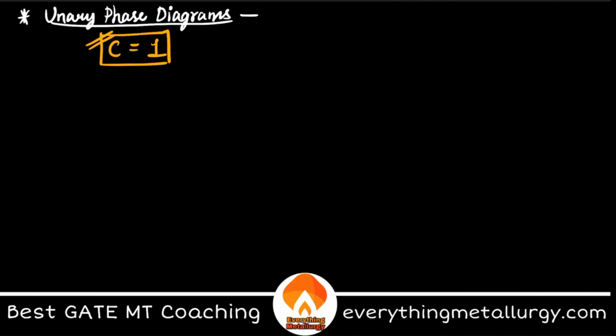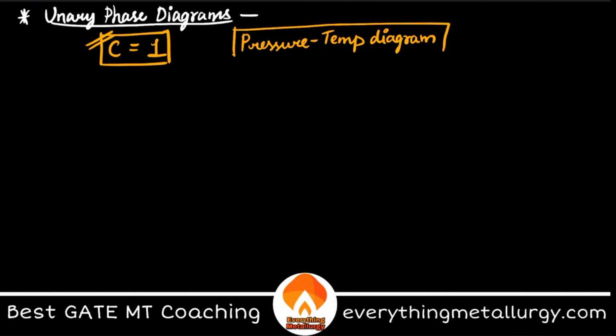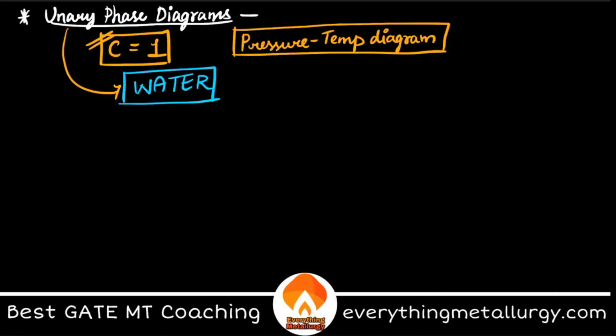Because the system is made of only one component, you have pressure temperature diagrams. A pressure temperature diagram is used here for a unary system. Best example for a unary phase diagram is what? Water system. I think every one of you knows this water phase diagram. Usually we call it a PT diagram, because at school level we don't know what phase diagrams are. Correct? So how will it look?